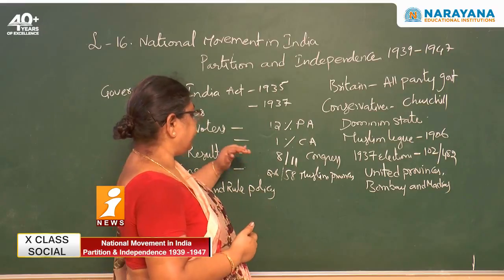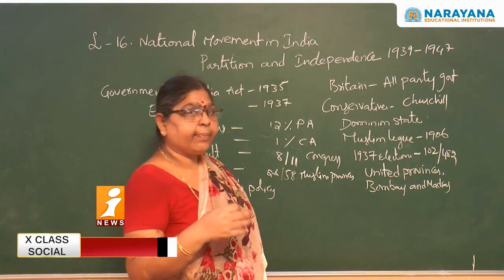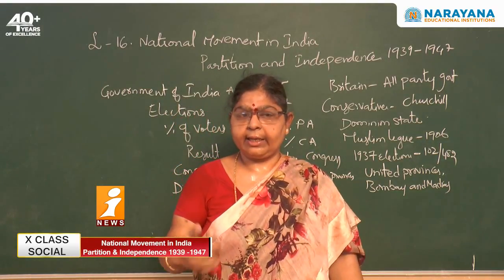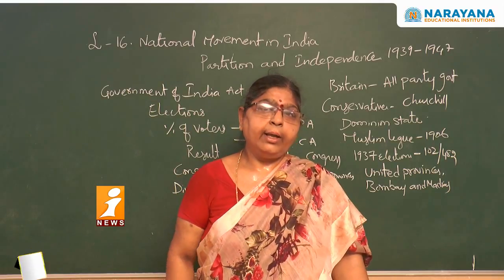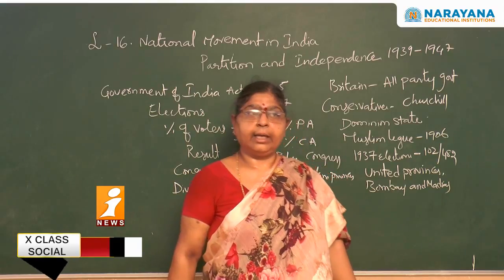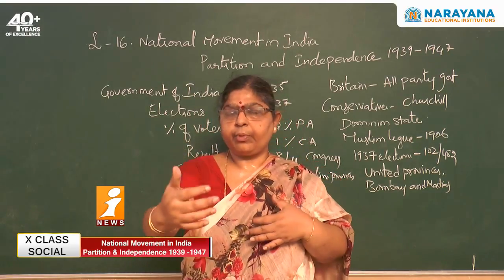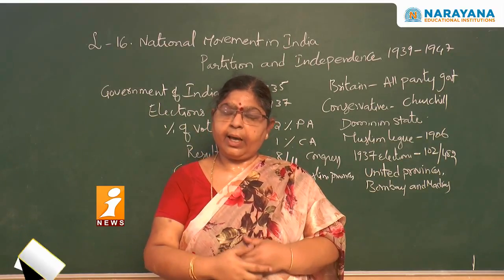This is the main result of 1937, and at that time the alarm bells were already being sounded by Hitler that we were going to face another world war. Looking at that, Indians had to think whether we should support the British in the Second World War or not.